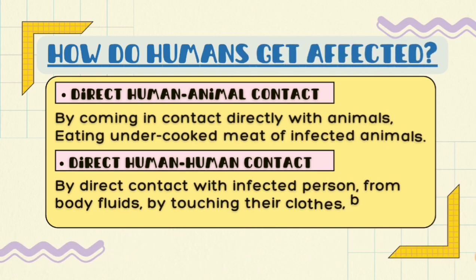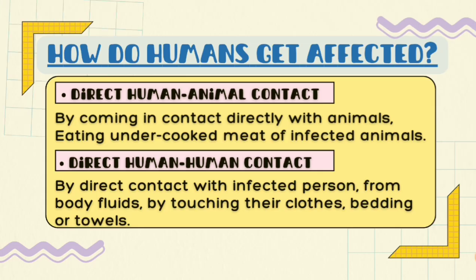How do humans get affected? Usually, there are two routes of transmission. The first is direct animal to human contact, that is, by coming in contact directly with the animals, or eating undercooked meat of infected animals. The second route is direct human to human contact, that is, by direct contact with an infected person, their body fluids, or by touching their clothes, bedding, or towels.